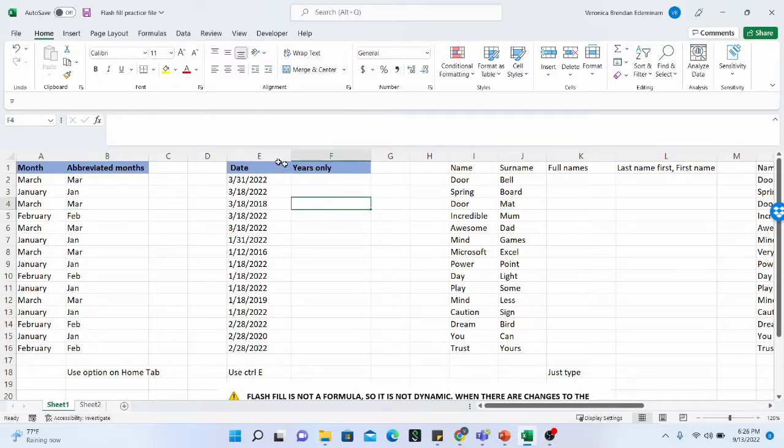You can also apply flash fill with dates. In this particular situation, all I need is just the year information.